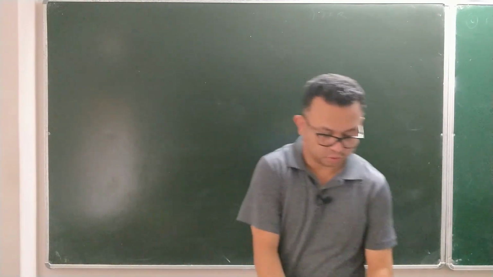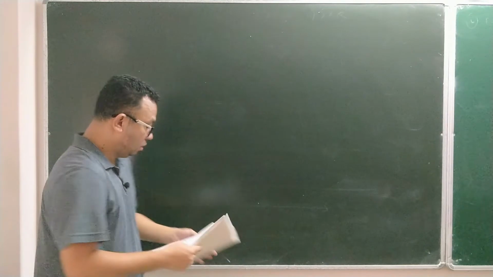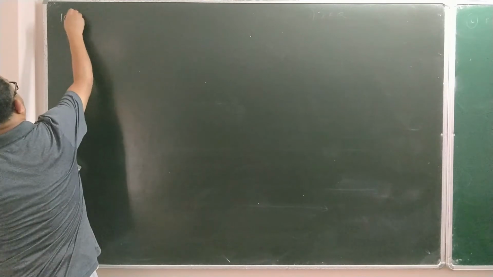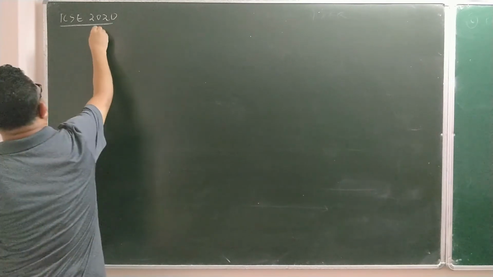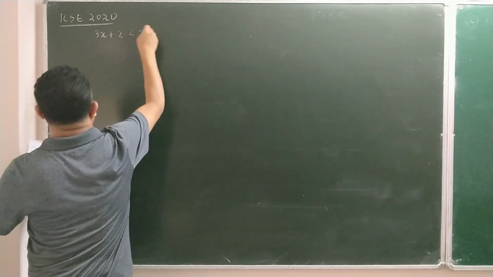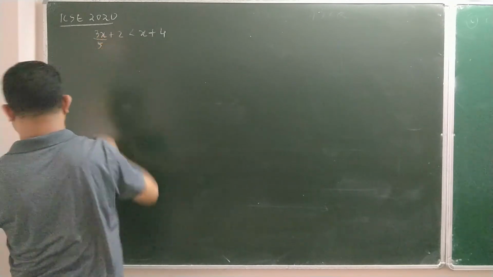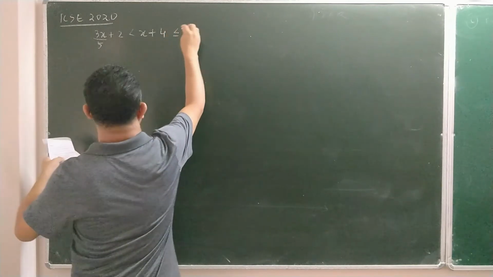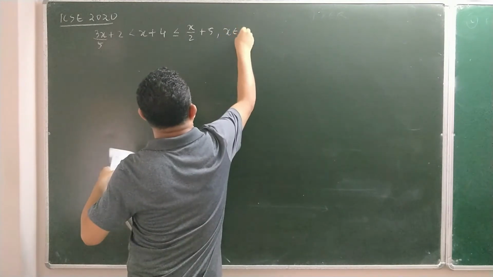Let's see then, 2020, this year's question, let me start with. It says solve the following inequation and represent the solution set on the number line. This is ICSE 2020, this year's question. So it is 3x by 5 plus 2 less than x plus 4 less than or equal to x by 2 plus 5, and x belonging to R.